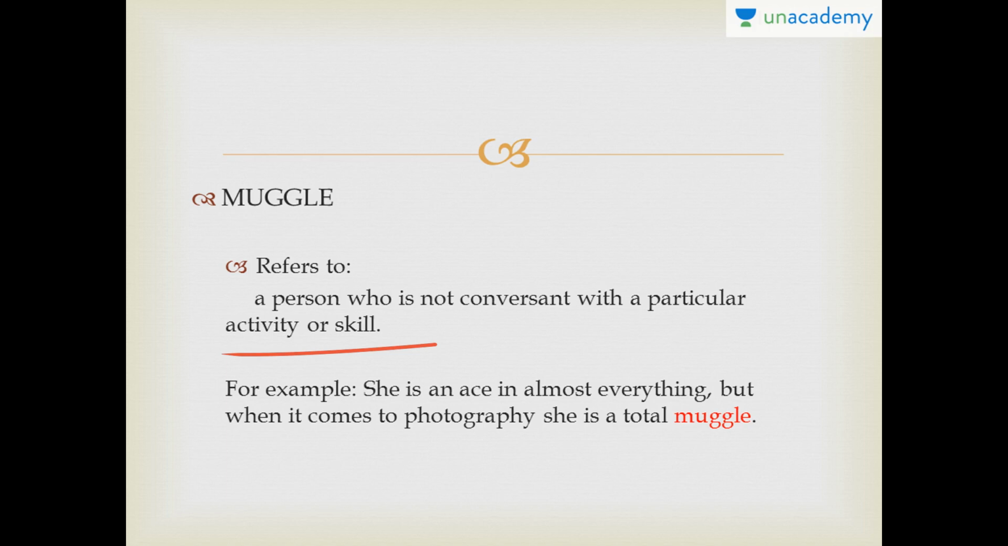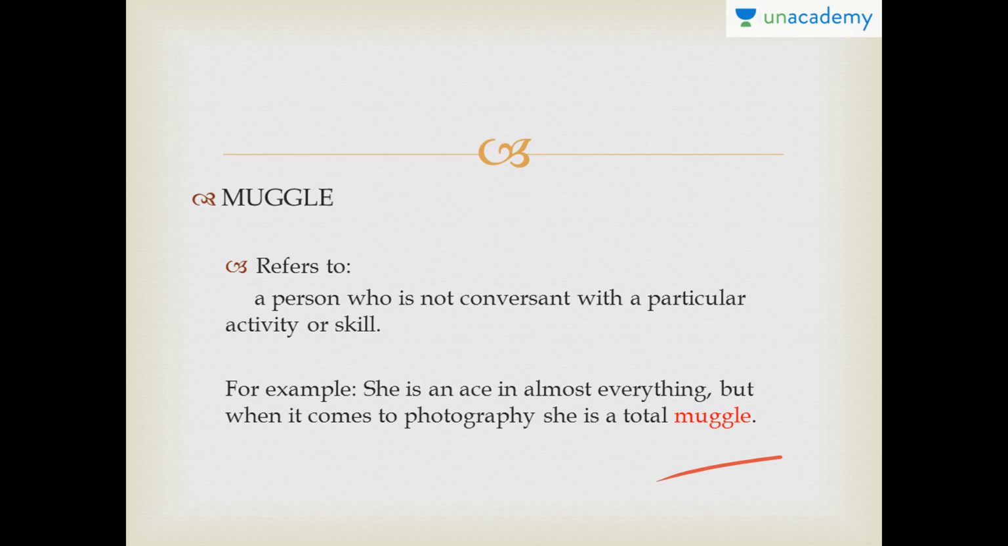So let's see the example first, okay? So she is an ace in almost everything, but when it comes to photography, she's a total muggle. So it's basically like she's an expert in everything. So when someone is so good at everything, you always expect that she's going to be pretty good at photography as well.